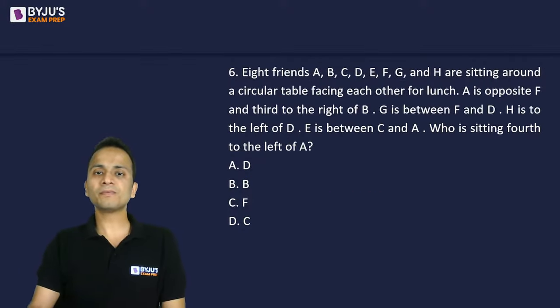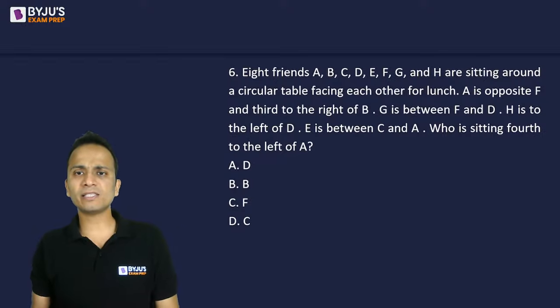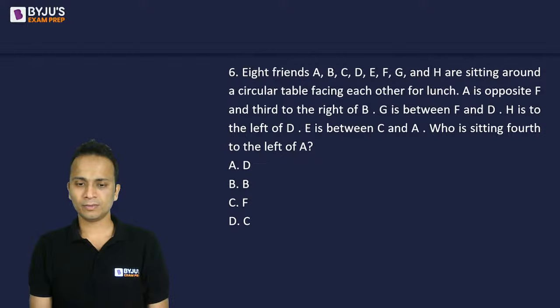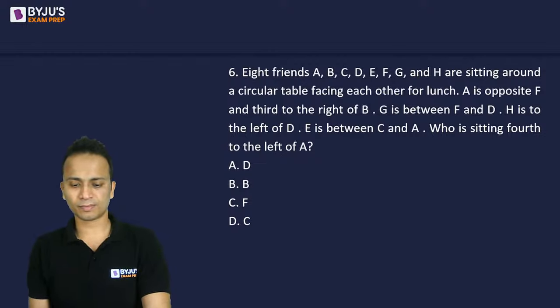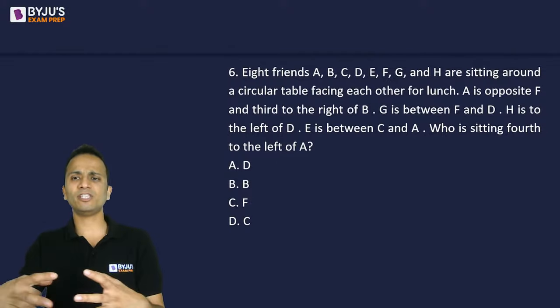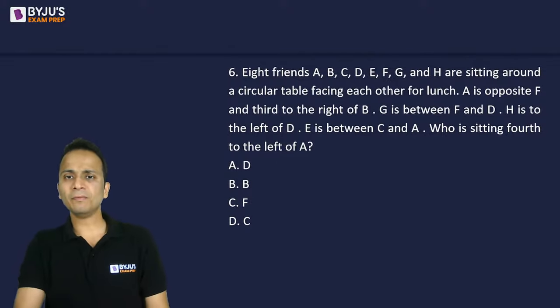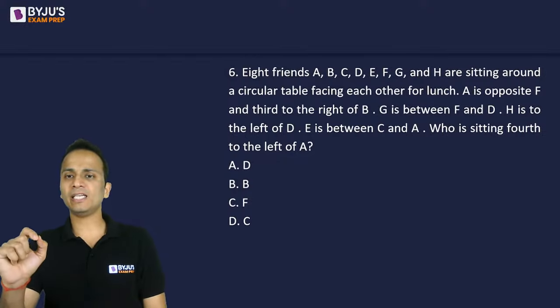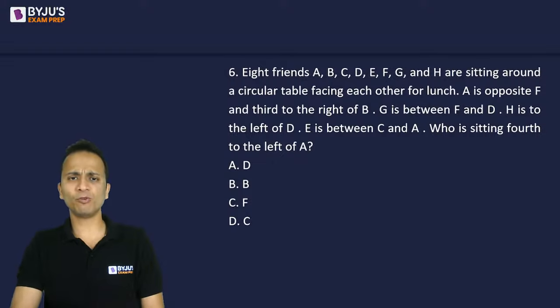Question number 6. Now question number 6 is a question of circular arrangements. 8 friends A, B, C, D, E, F, G, H are sitting around a circular table facing each other for lunch. So all of them are facing towards the center of the table. Now the conditions are given. Based on these conditions, quickly make an arrangement and tell me who is sitting fourth to the left of A.